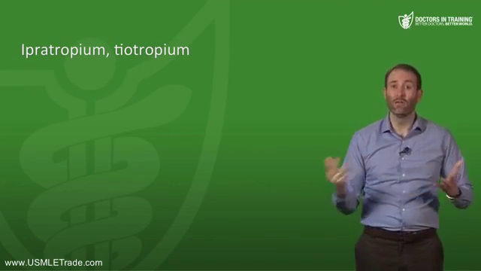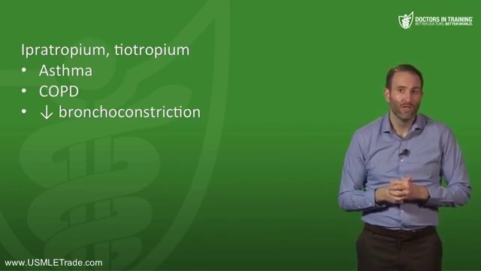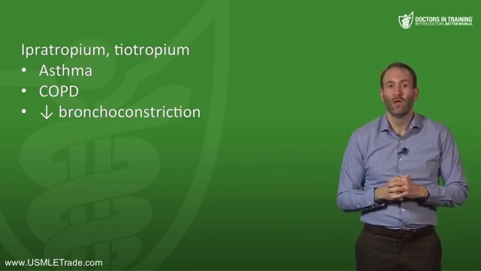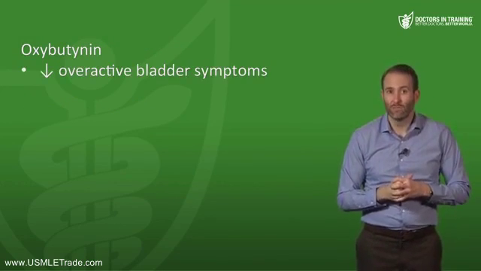Next, we have ipratropium and tiotropium. So these are actually inhaled drugs that can be used in asthma and COPD. They help decrease bronchoconstriction and can help open up the airways. Oxybutynin is used to decrease overactive bladder symptoms.